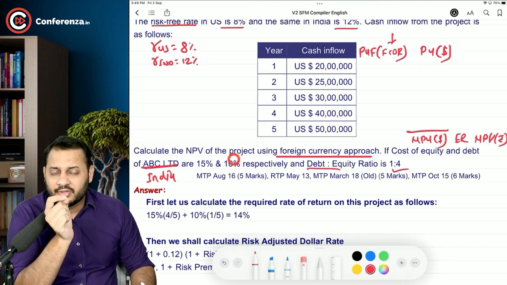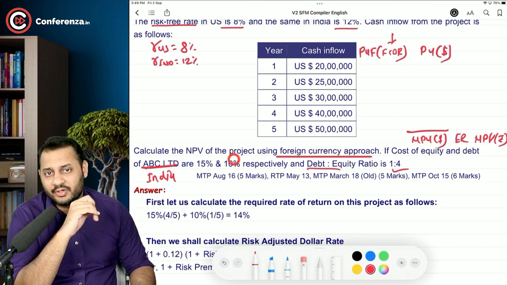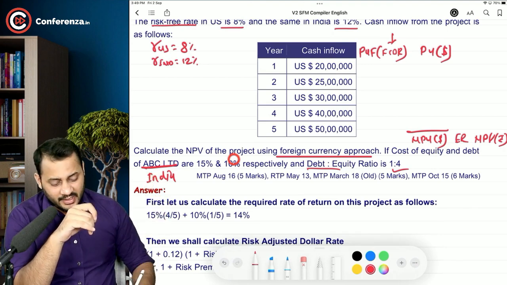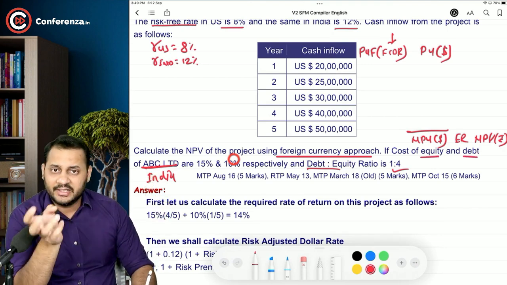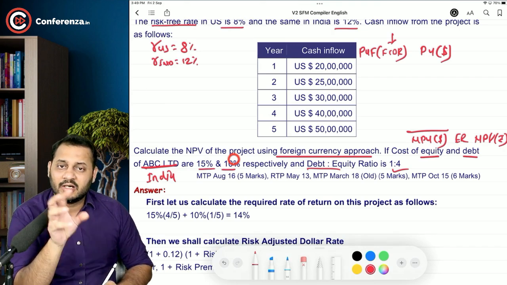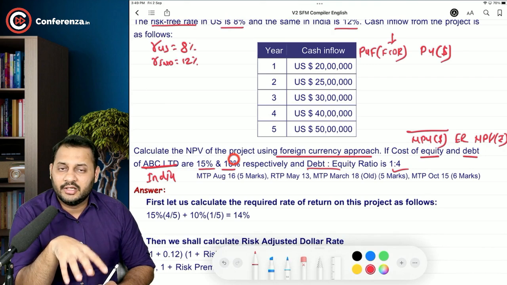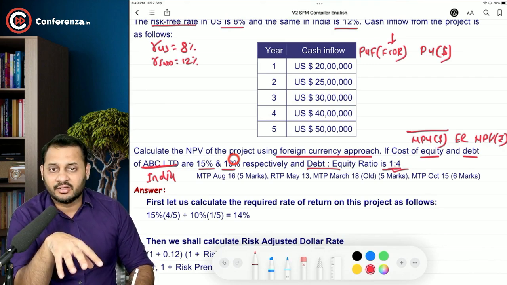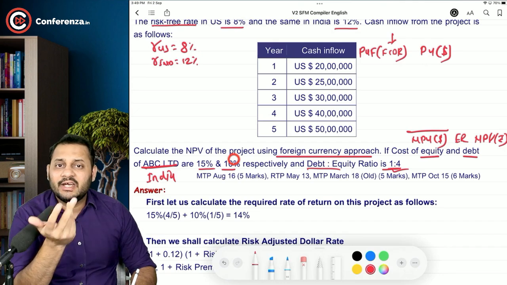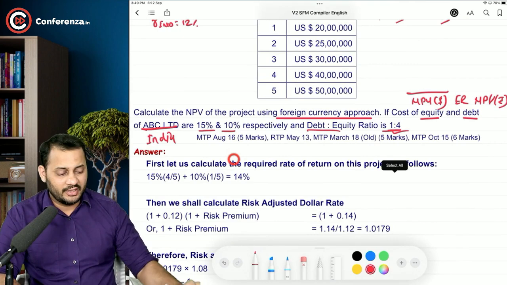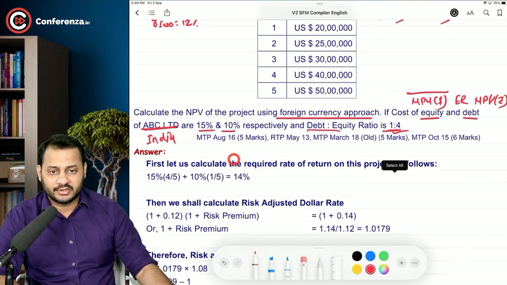First of all, you need to calculate the home country discount rate. Because if ABC Limited is in India, they might have issued equity and debt in India, and that's why the 15 and 10% rates applies to India, Indian cash flows. And the weight of these is given here. So we will calculate the weighted average cost of capital. See, first let us calculate the required rate of return on this project.